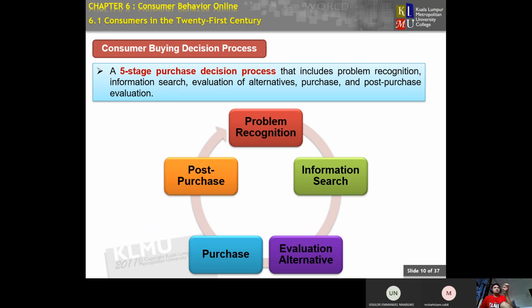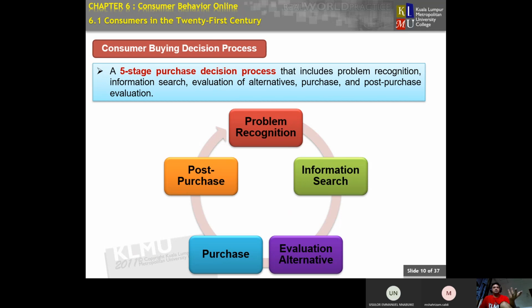Problem recognition is what the issue is that makes the consumer want to make a decision when buying or purchasing a certain product.